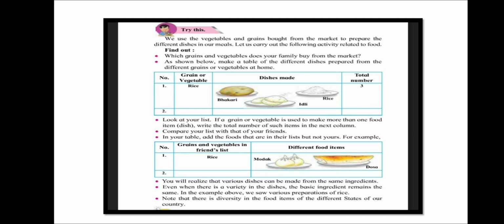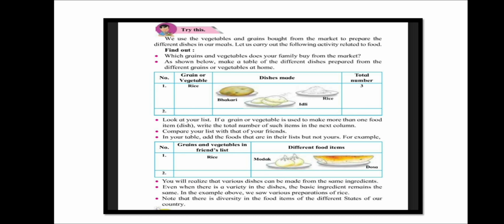So children, you are going to find out which grains and vegetables our family buys from the market. As shown below, make a table of the different dishes prepared from the different grains or vegetables at home. Now look at your list. If a grain or vegetable is used to make more than one food item, write the total number of such items in the next column.